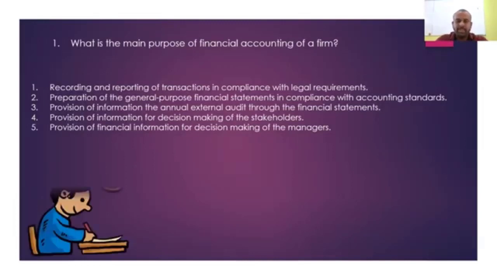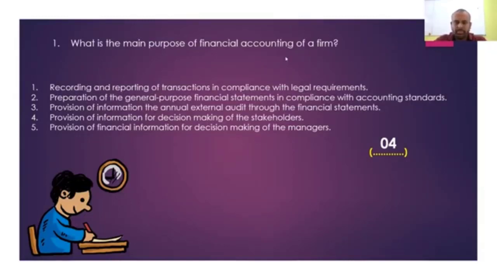So what will be the correct answer? The correct answer will be the fourth one, right? Provision of information for the decision making of the stakeholders. Question number 1 in the 2021 paper: the correct answer is number 4. The main objective of financial accounting is to provide information for the decision making of the stakeholders, right?